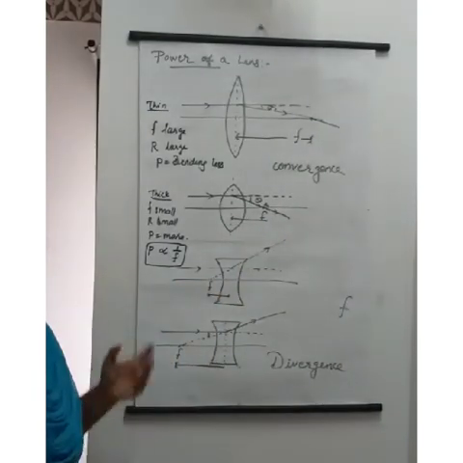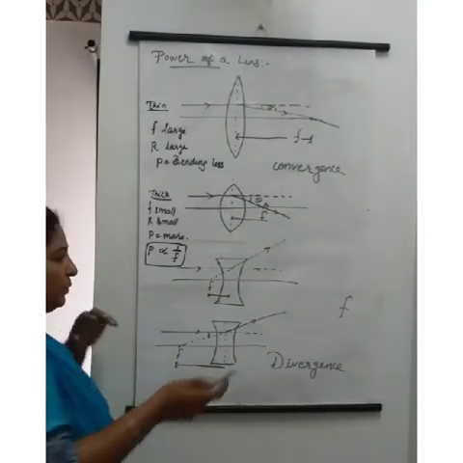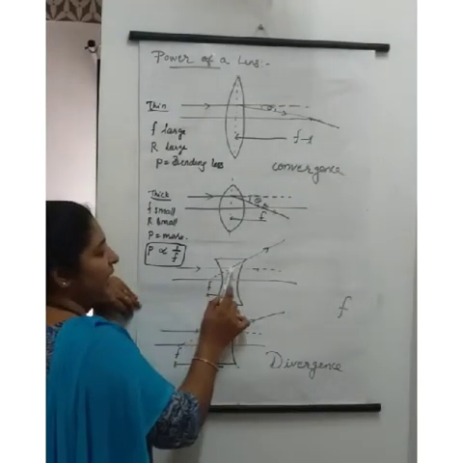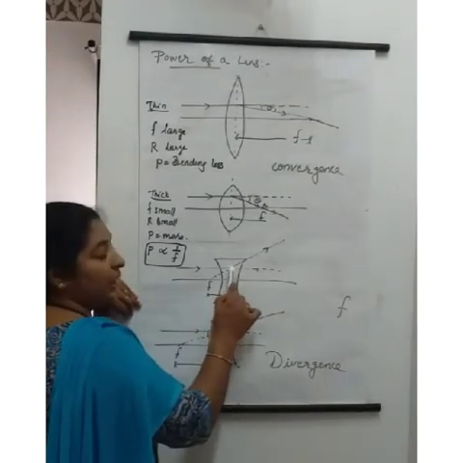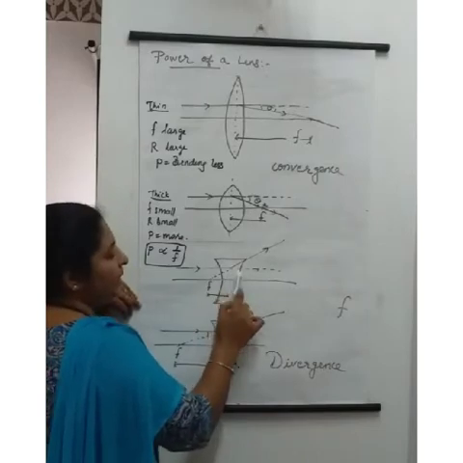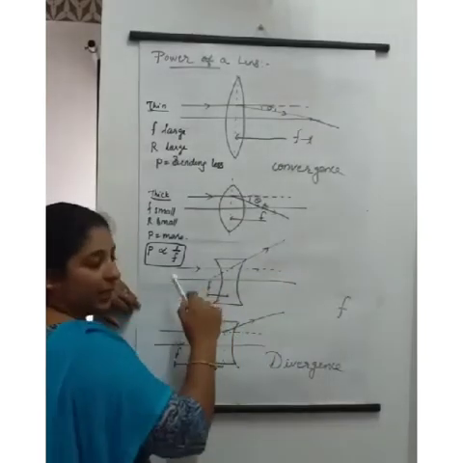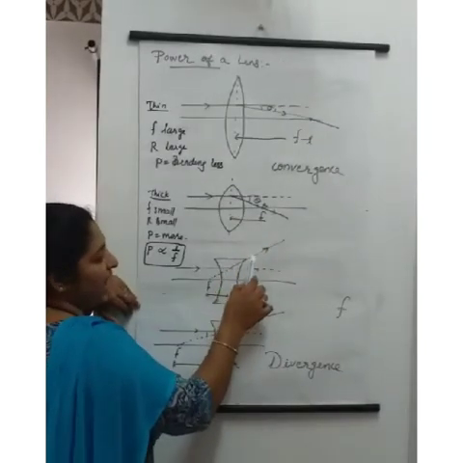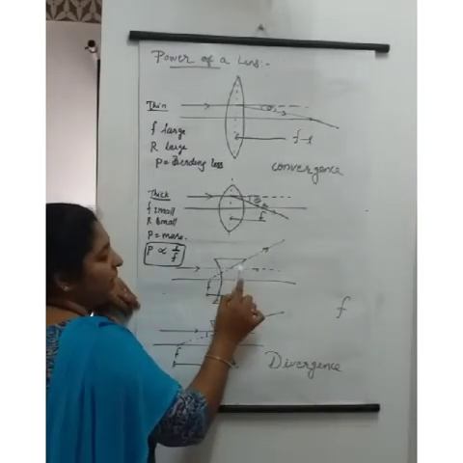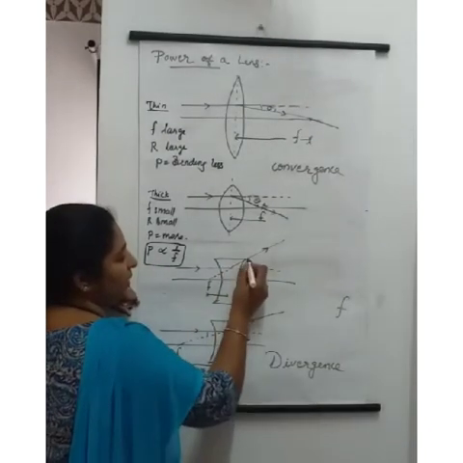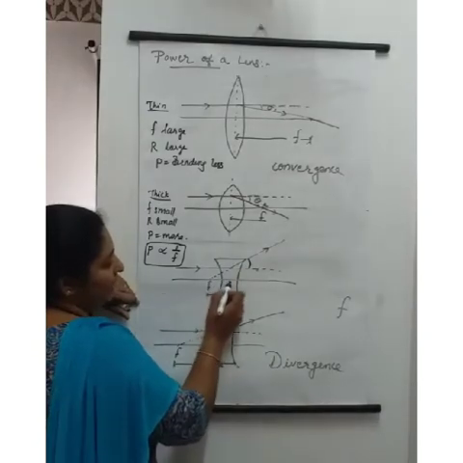The same is applicable in the case of which also? Concave also. Here again we have drawn a concave lens. The ray comes here, from this reaches up to the center. Then it is not passing through the focus but it is diverging away. This is the angle. If it is not diverging, it may have gone like this. So how much is the bending? This much is the bending. See the focal length.